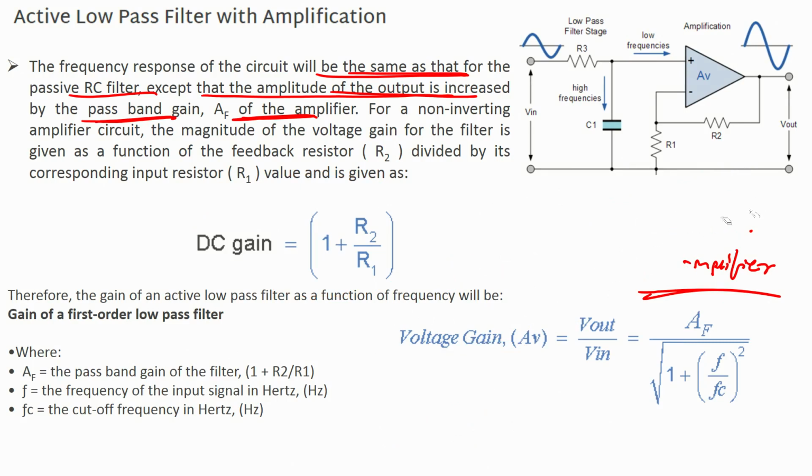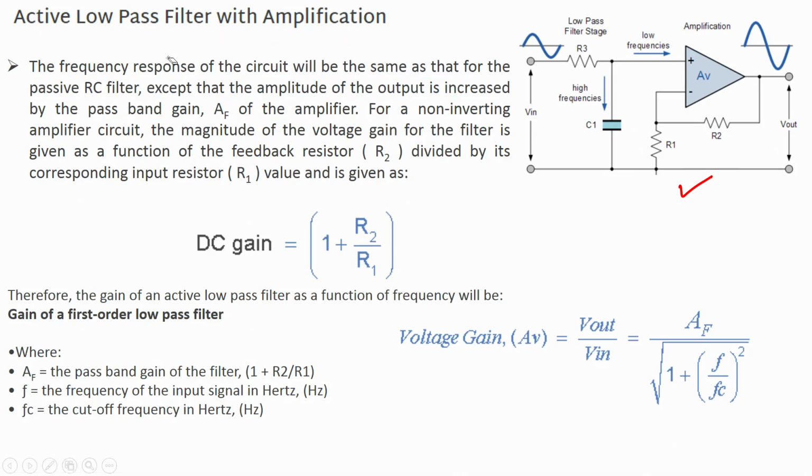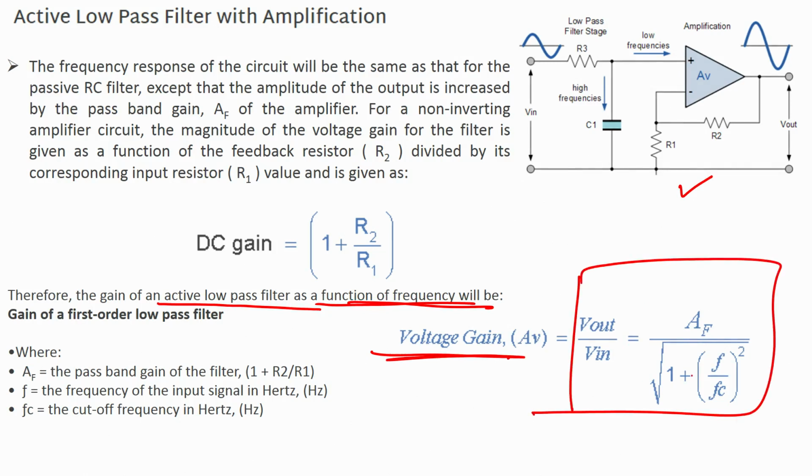Thus, by changing the value of R2 and the value of R1, I can decide the gain of this particular filter circuit, and thus it becomes an active low pass filter with amplification. Therefore, the gain of the active low pass filter as a function of frequency will be voltage gain equals V out by V in equals AF divided by the square root of 1 plus (F by FC) whole squared. This you have to remember, this is the voltage gain of the active low pass filter.